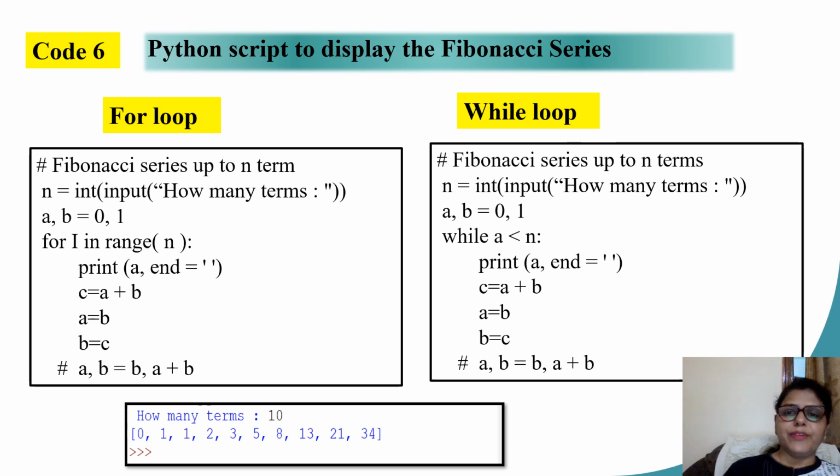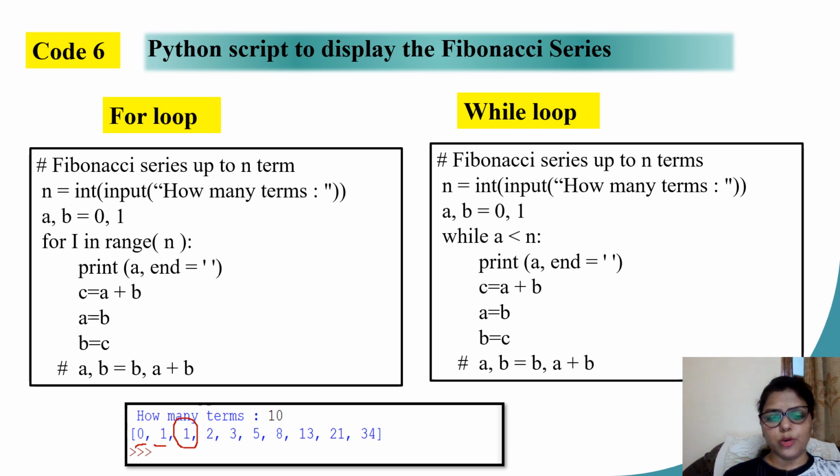Another question, a Fibonacci series. Children, please understand the concept first. A Fibonacci series, in any programming language we have this concept, is a special series that start with 0 and 1 as the initial numbers. The third number is always calculated as the sum of previous two.